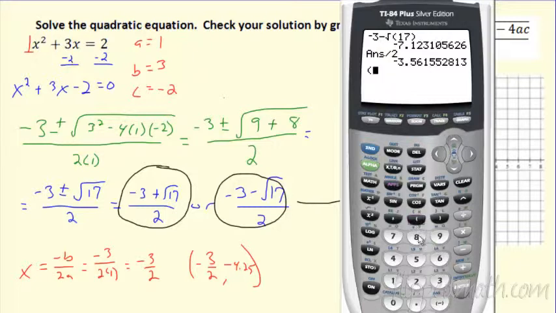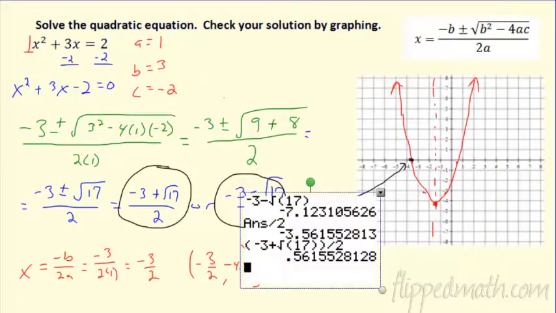And if you want to do it in one step, you can go negative 3 plus the square root of 17. Just make sure you're dividing the whole top, so use those parentheses. That's divided by 2. I don't care how you do it, as long as you get the right answer. So here are my 2 answers.